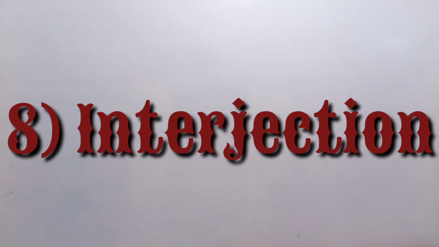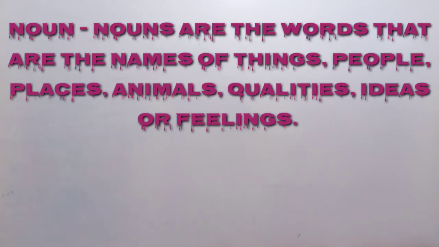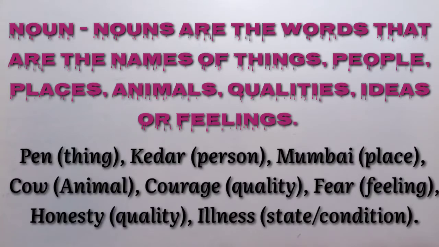And the first part of speech, that is a noun. Nouns are the words that are the names of things, people, places, animals, qualities, ideas or feelings. Means, for example, we can say pen, this is the name of a thing. Kedar, this is the name of a person.